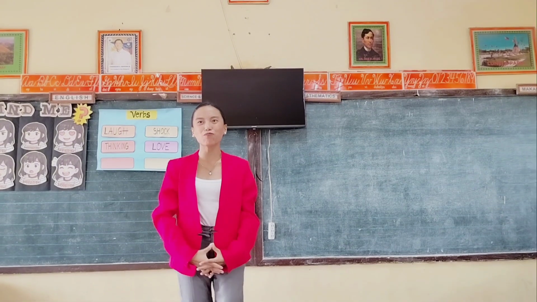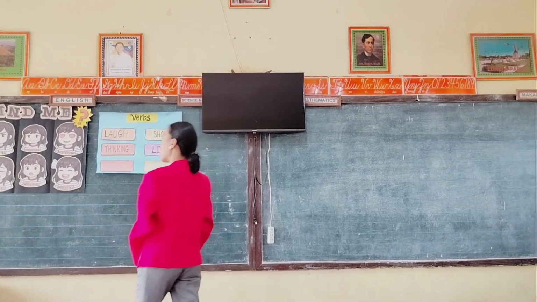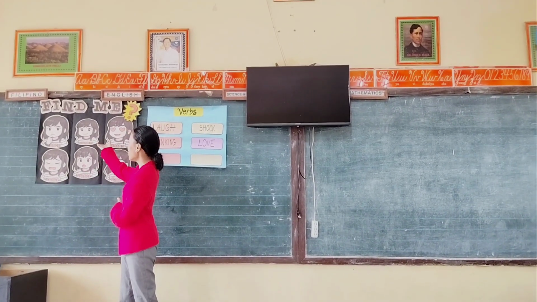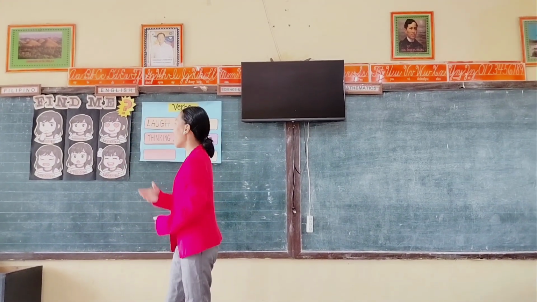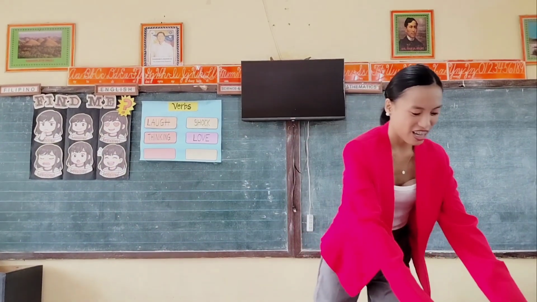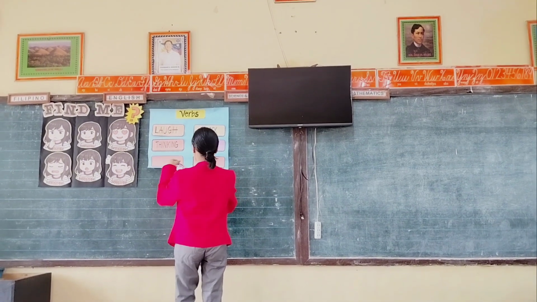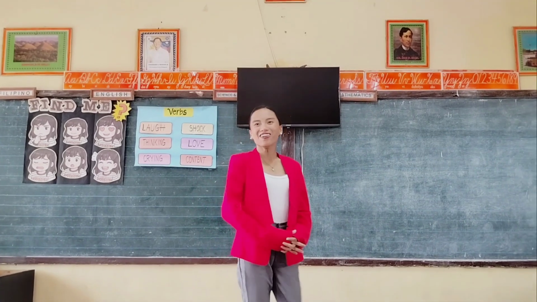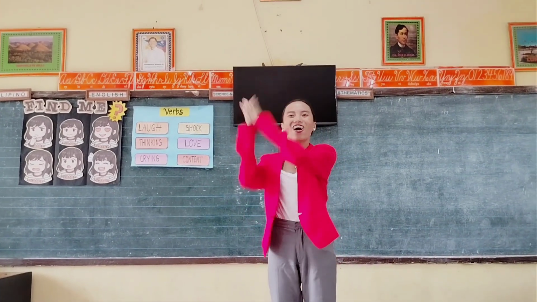And lastly, group 3, what verbs did you find? Crying and calm. This is close, but the closest answer is crying and content. Crying and content. So now that you finished our activity, give yourself a round of applause.